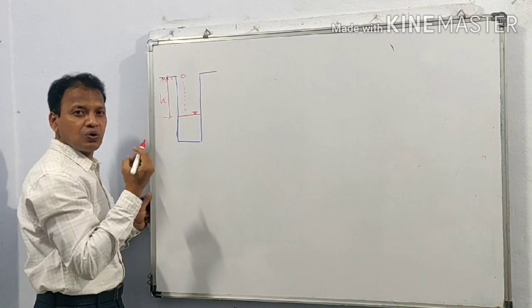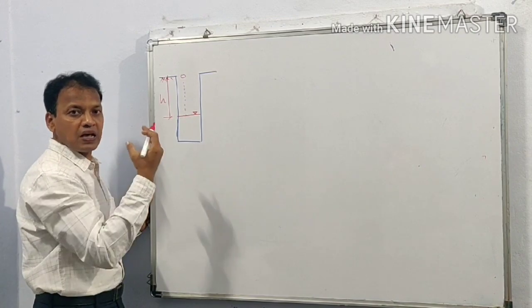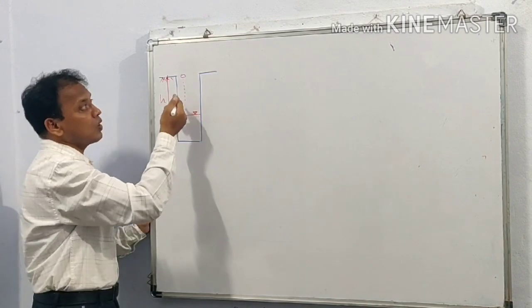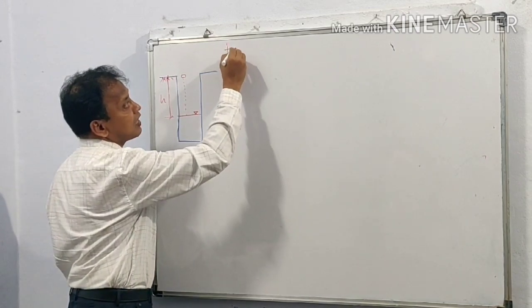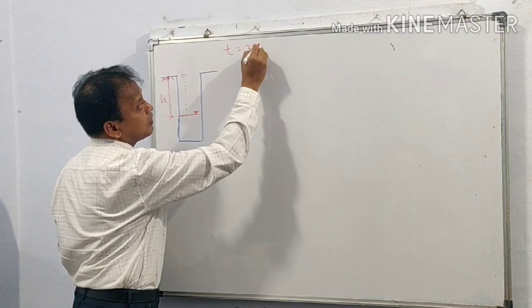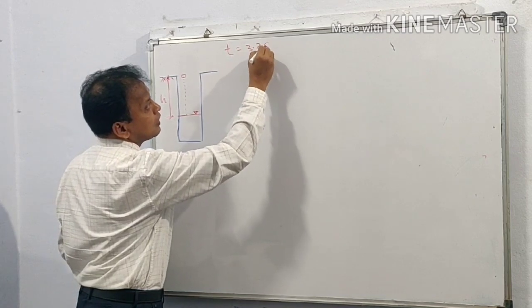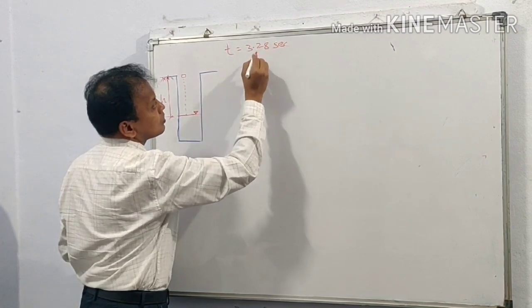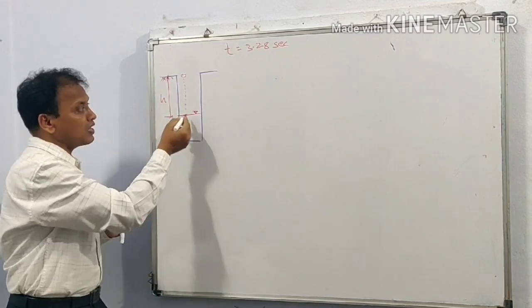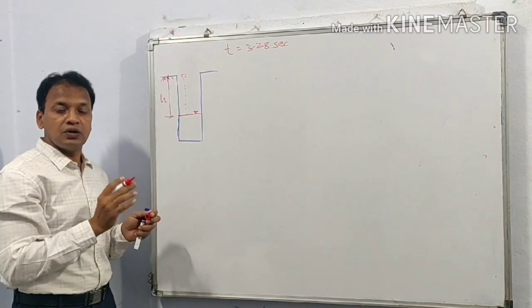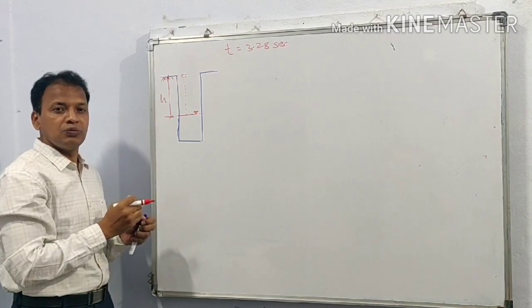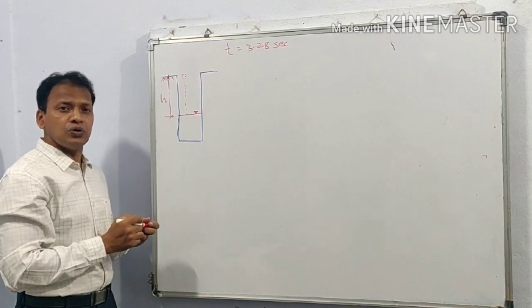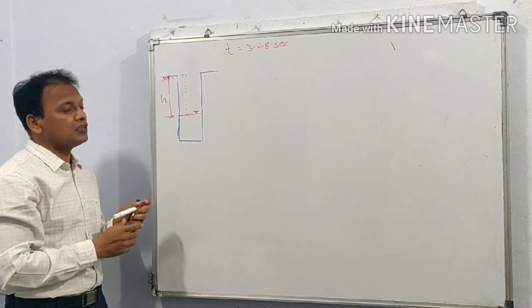When it strikes the water surface, the sound of splash is created, and this sound of splash is heard after time 3.28 seconds. So we are asked to calculate depth of fall.